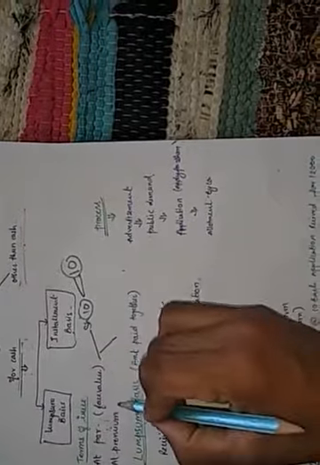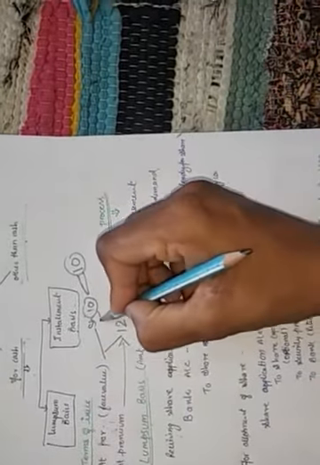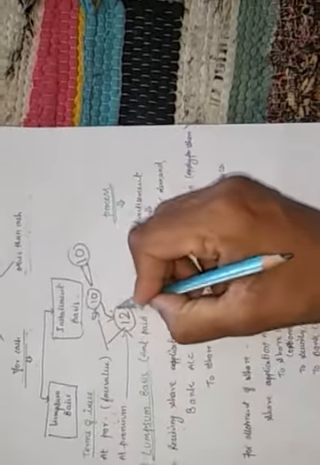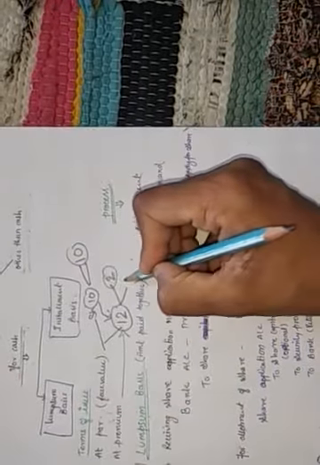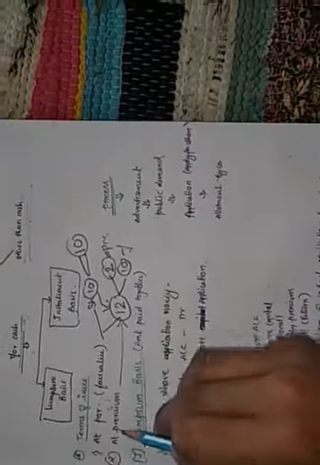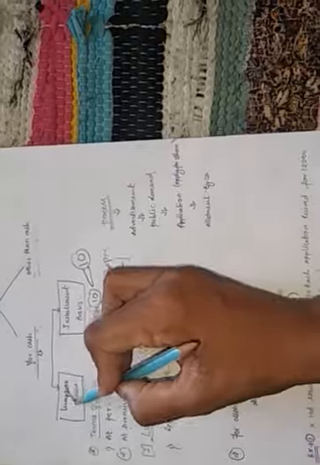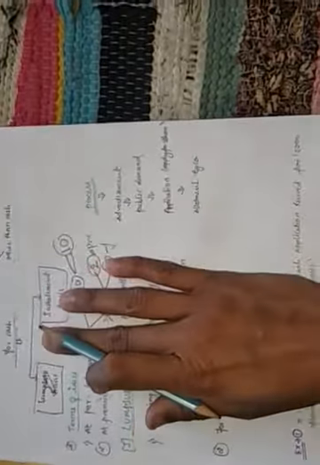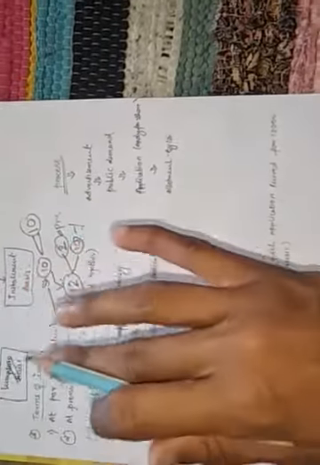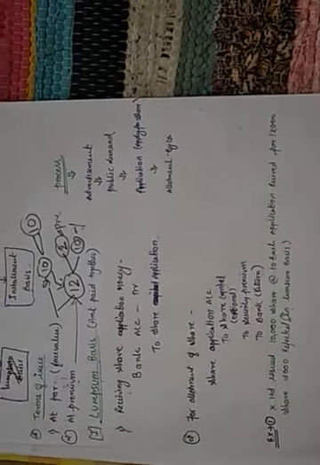Similarly, I am giving the share at 12 rupees. The cost of the share is how much? 10, and I am giving it at 12. So in this 12 rupees, this 10 is the face value and this 2 is your premium. So this is called at premium. Is it clear? Now I'm taking the first basis, that is lump sum basis. Whenever the question gives you the data, in that data it will tell you whether the question is based on lump sum or on installment.